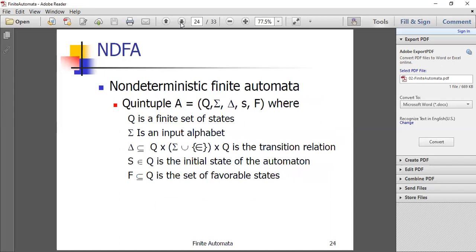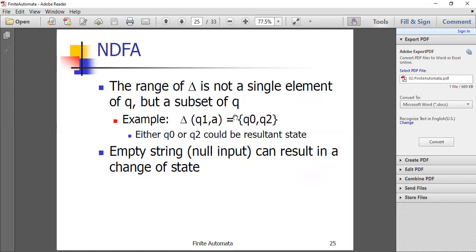So this is also a mathematical model of a set of all these states. Here Q is the finite set of states, Sigma is the input alphabet, and delta is the transition function over the states. S is the start state and F is the set of final states here.